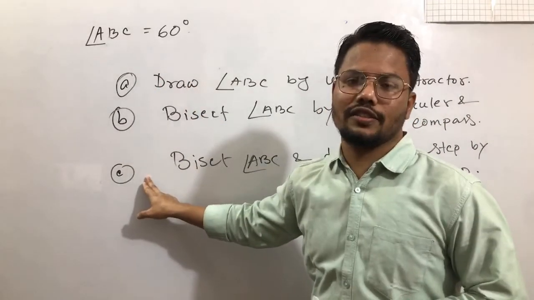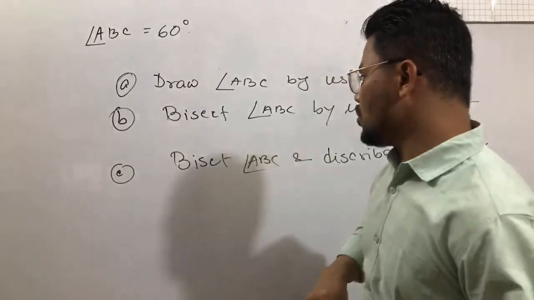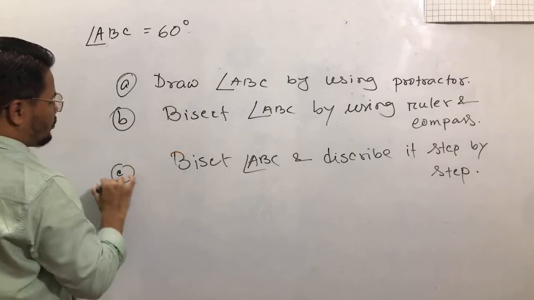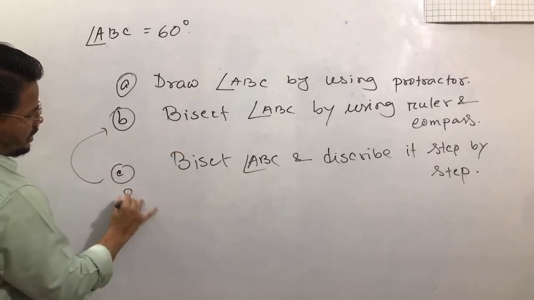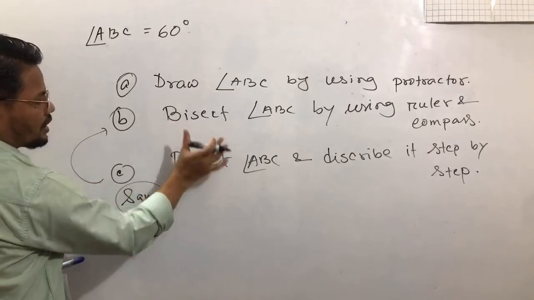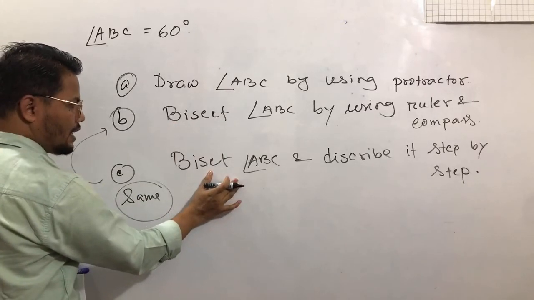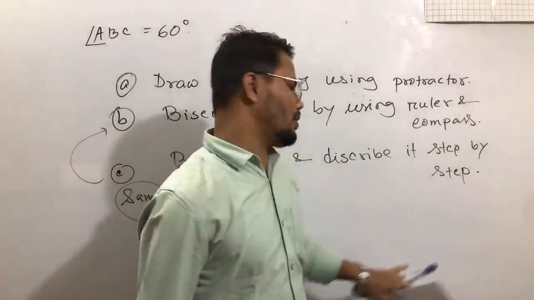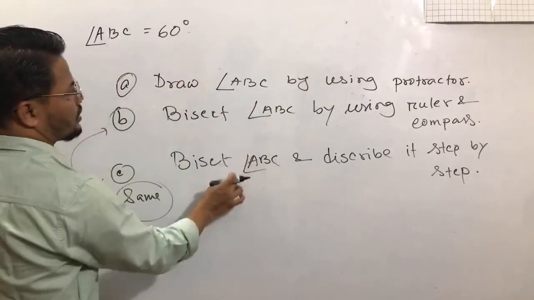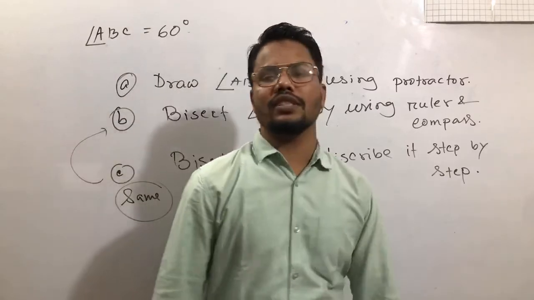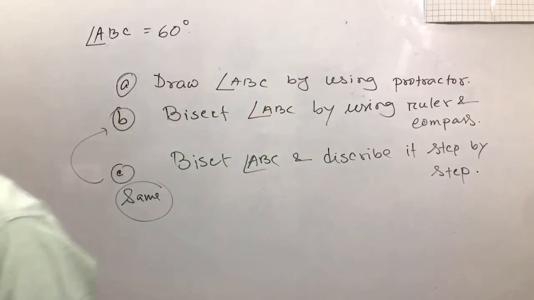Question A, question B and question C are almost the same question. This is the only figure, but you have to draw the figure again here and write the construction step by step. Bisect the angle and describe step by step here. So how many students can do this one?